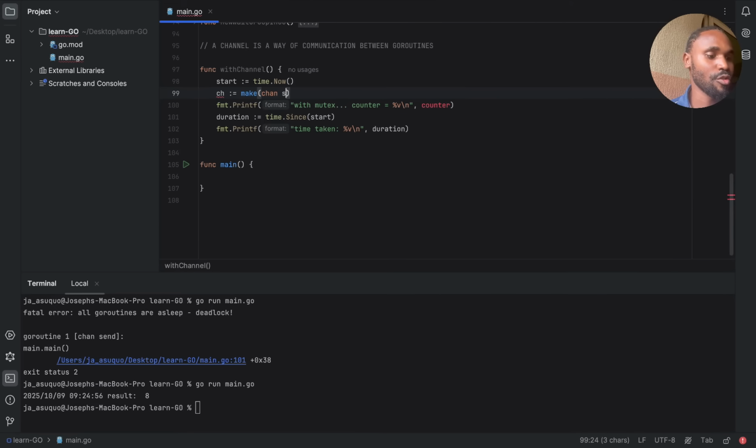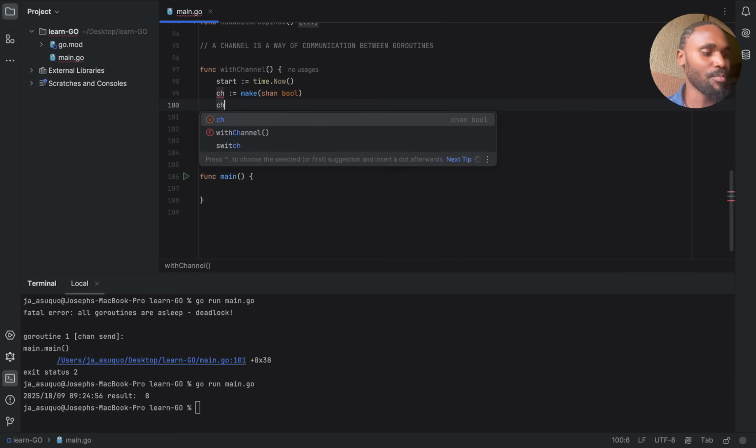You can make channels for strings. Sorry, even structs. You can make channels for strings, that's for int, for alphabet, you can make channels for booleans. But the trick is that whatever that channel is meant to take, you cannot pass anything else through that channel. So if you are making a channel for bool, you cannot pass integers through that channel. If you're making channels for int, you cannot pass bools or strings into that channel.